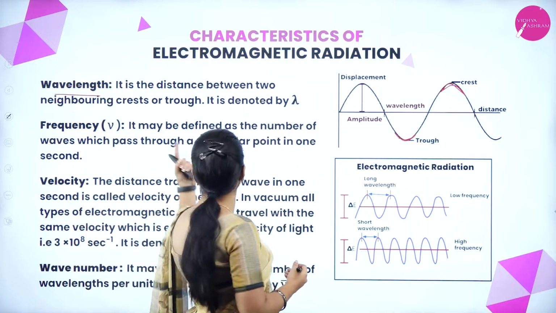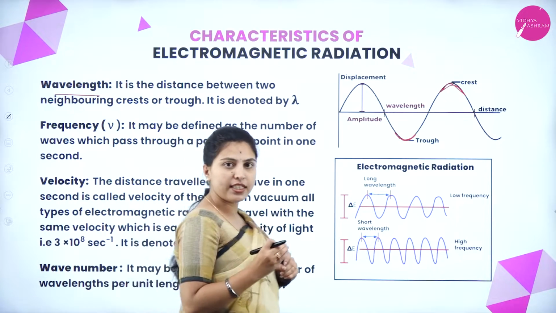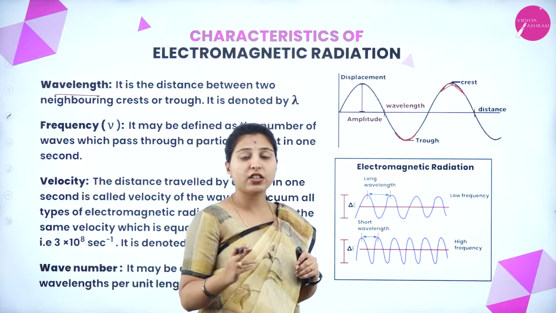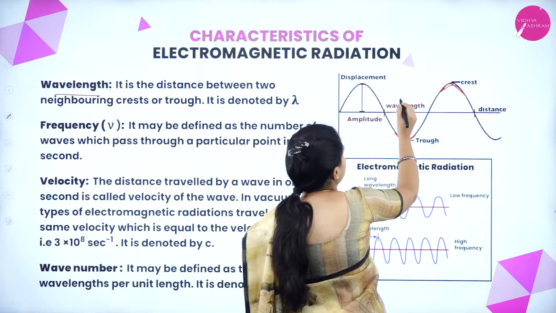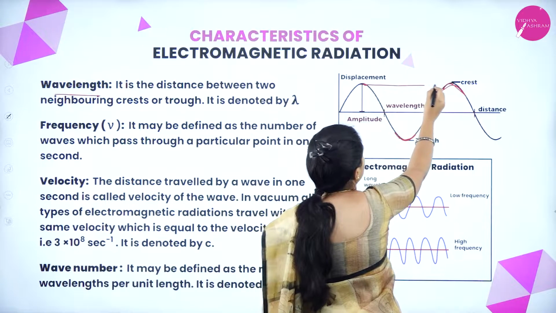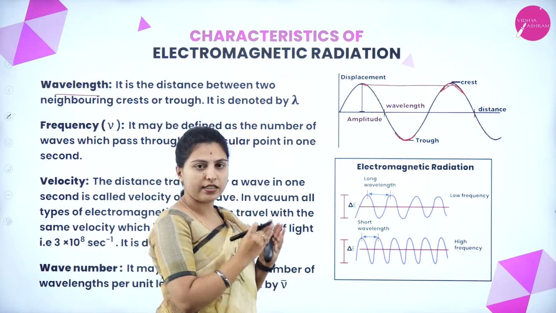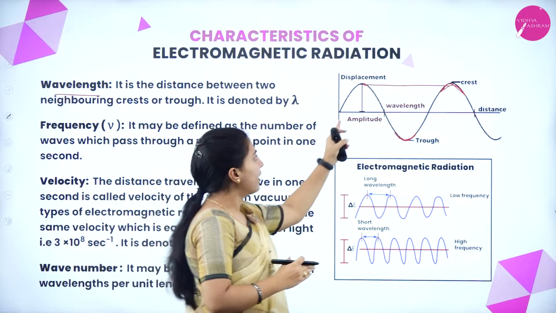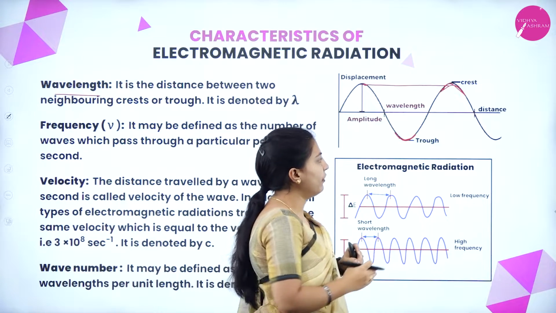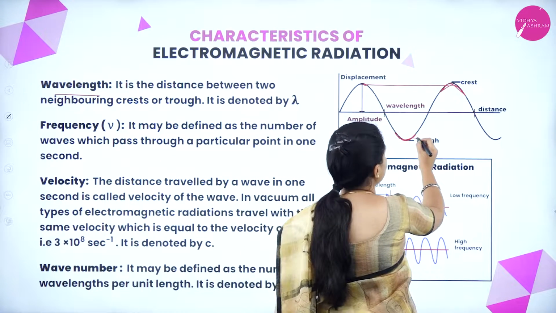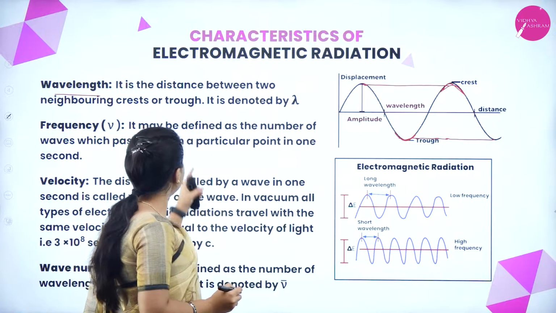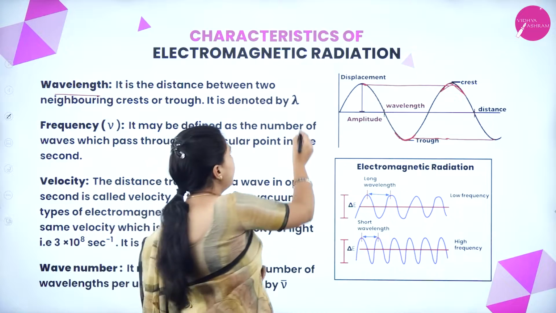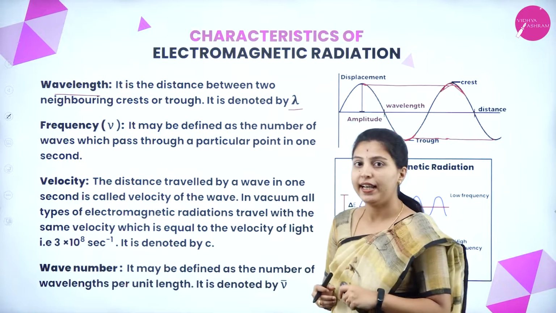What is wavelength? It is the distance between two neighboring crests or two neighboring troughs. If this is a crest and this is a crest, see here, this is the wavelength. The distance between neighboring crest to crest or trough to trough. If another trough is there, this is also a wavelength. It will be denoted as lambda. This symbol we call lambda.